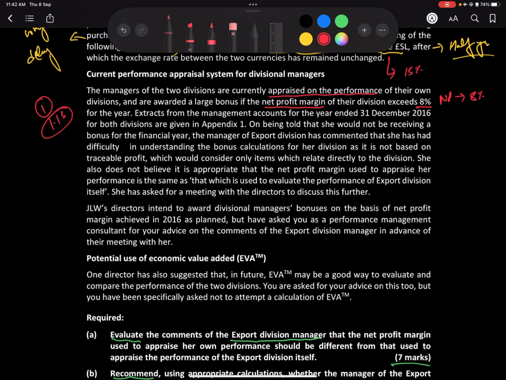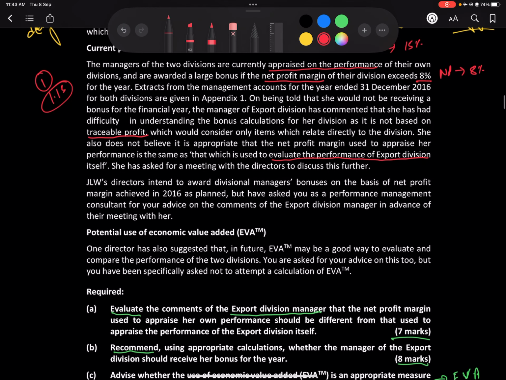On being told that she would not be receiving a bonus for the financial year, the manager of the export division commented that she had difficulty in understanding the bonus calculations of her division. It's not based on traceable profit, so we might need to calculate that, which would consider only items which relate directly to the division. She does not believe it is appropriate that the net profit margin used to appraise her is the same as that used to evaluate the performance of the export division itself.